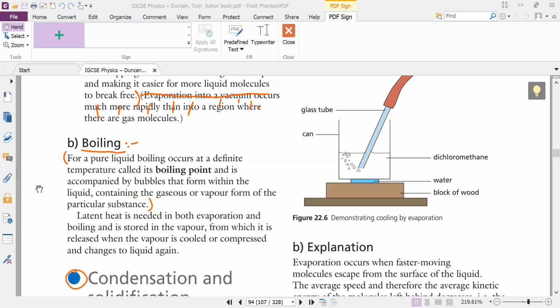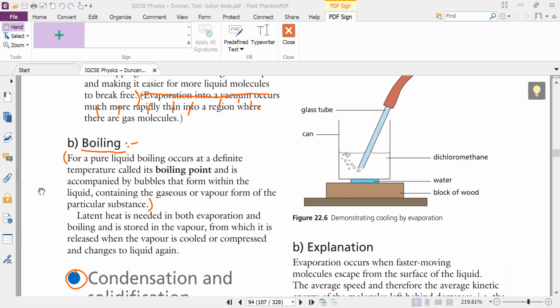And latent heat is required for both of these processes, because this heat is stored in the vapors. Let's suppose we vaporize, so this heat is stored in the vapors. Then when these vapors become colder, they will again become liquid. Have you observed this phenomenon that vapors convert into liquid? Yes, students.